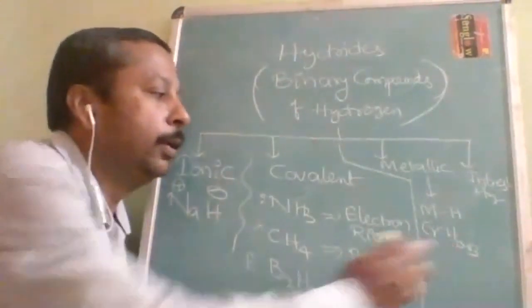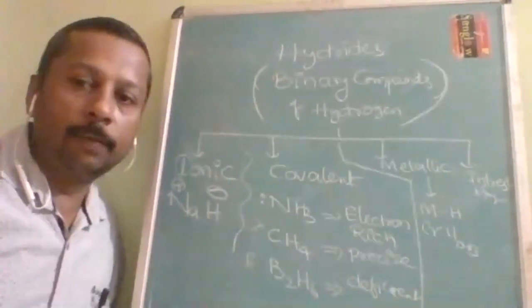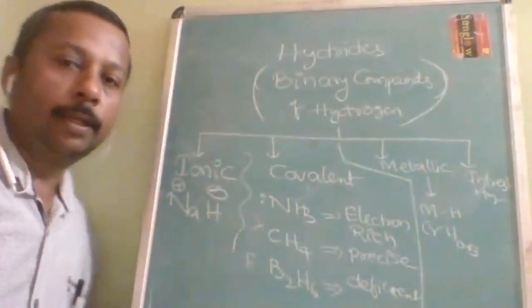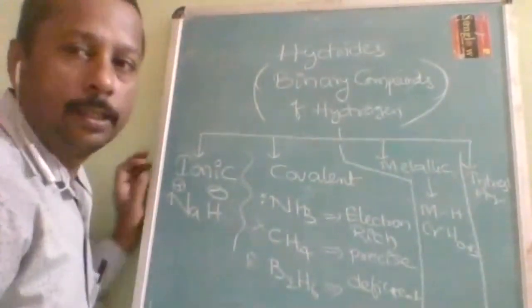So they are all non-stoichiometric. That means the ratio will not be fixed. Metallic hydrides.